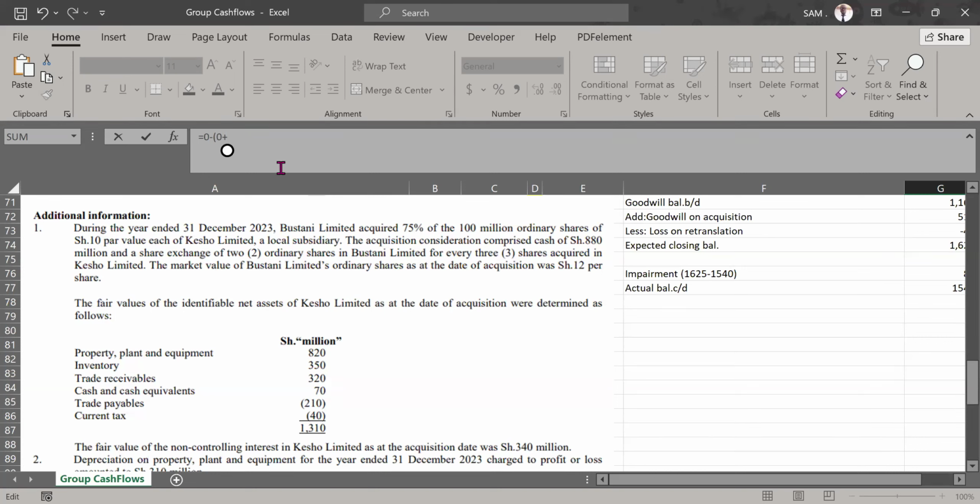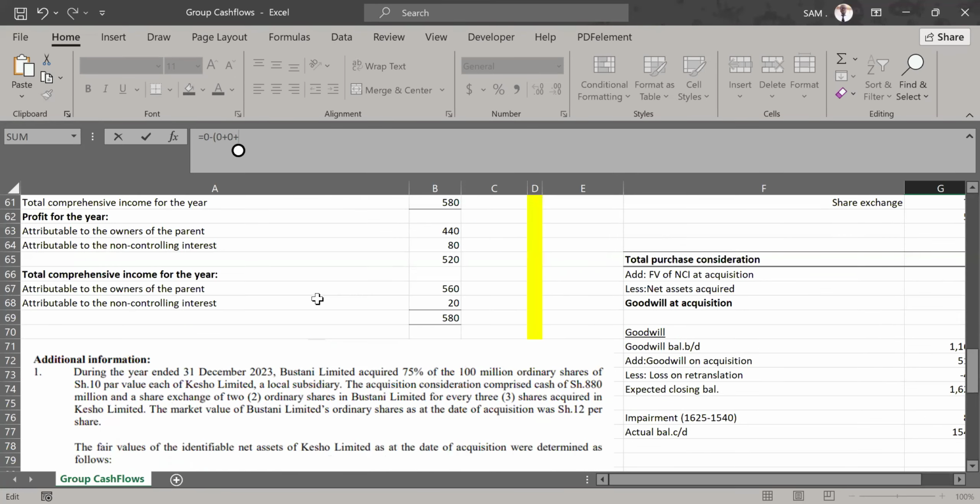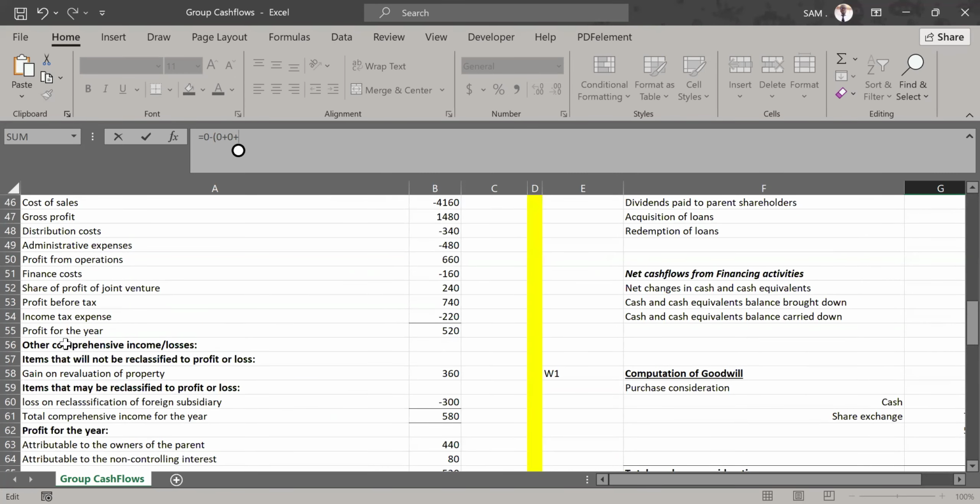So we also acquired zero. Then we go and see, was there any interest expense charge, any finance cost charged in the income statement? I can see there was 160. We come and add it because that was a charge for the year.